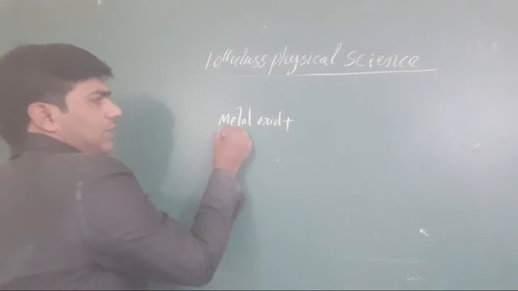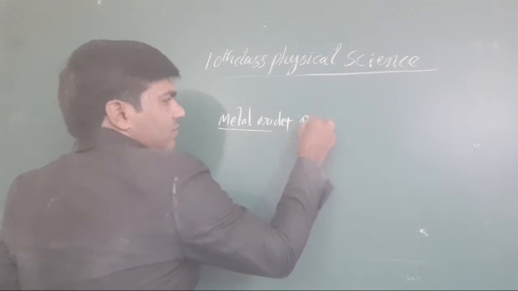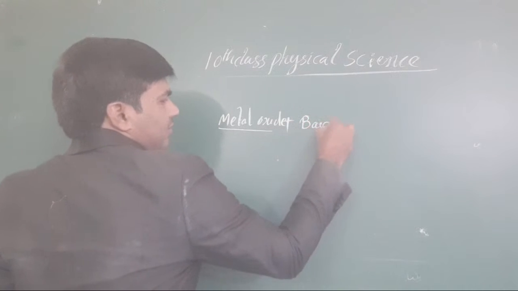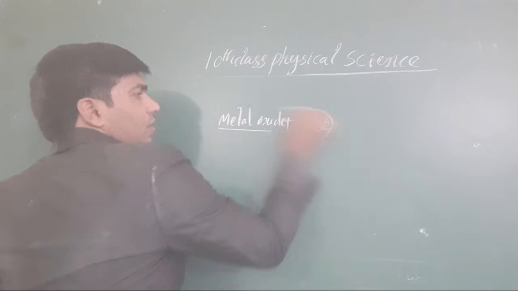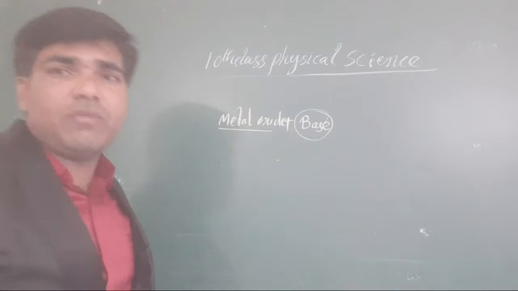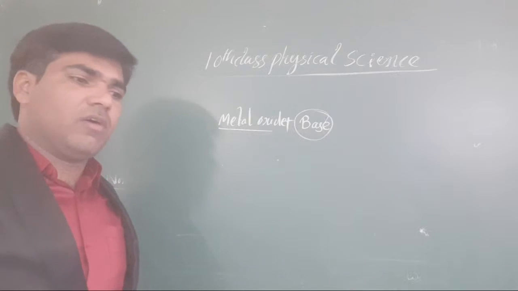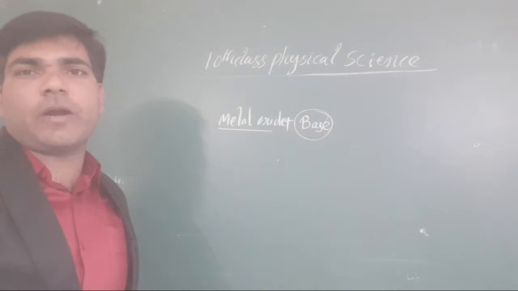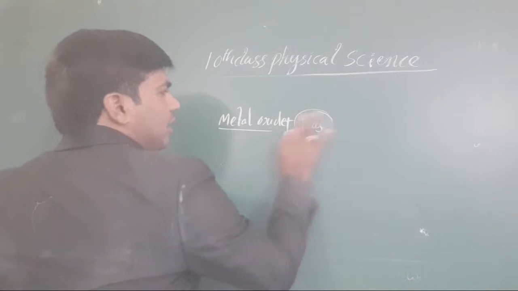Here, a metal oxide is combined with what actually? A base. Any base? Is it possible? It is not possible. Why? Because it is not among the chemical properties of a base.